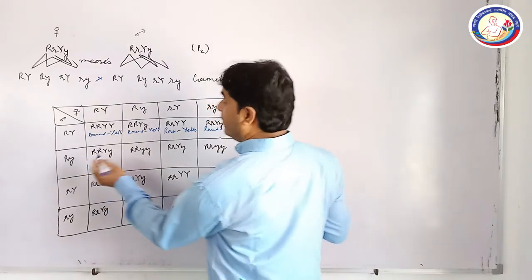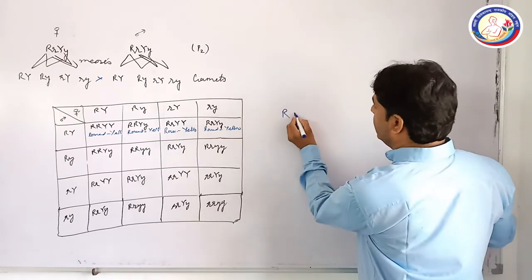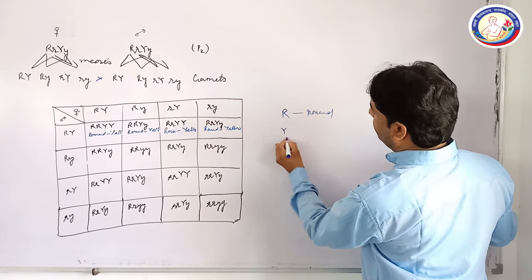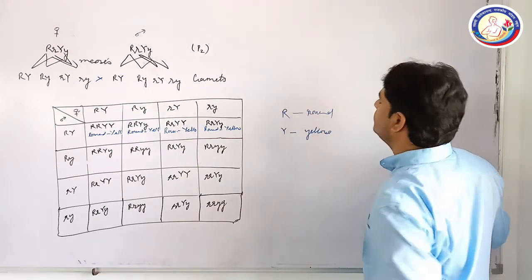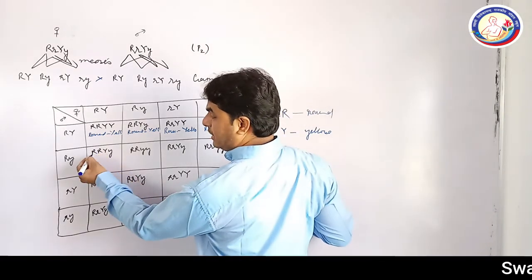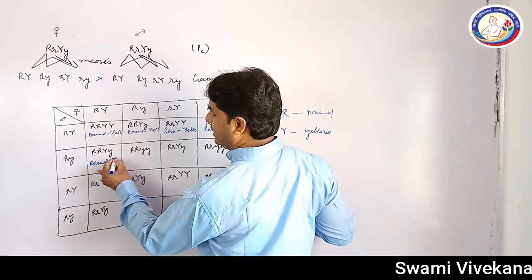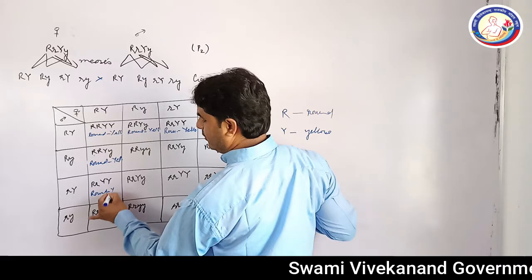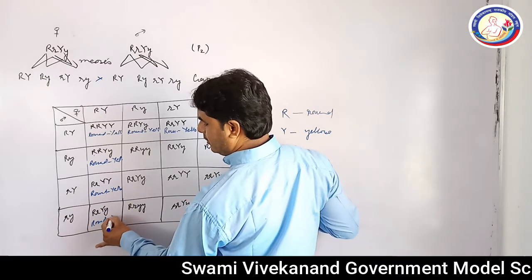Similarly, wherever even a single capital R is present, that plant will be round, and if capital Y is present, then the plant will be yellow. So this is round and this is yellow. You can clearly see here the presence of capital R makes it round and the presence of capital Y makes it yellow. This is round yellow.